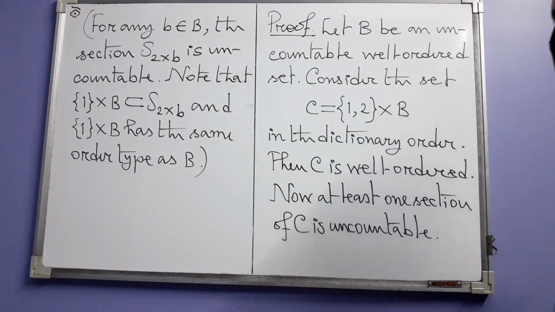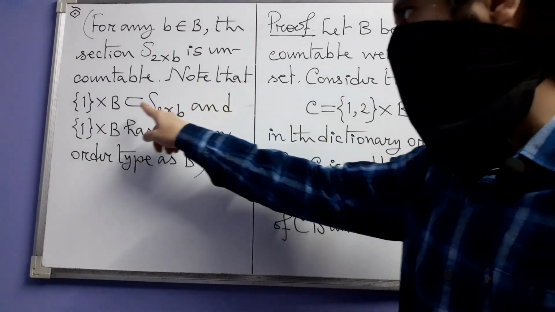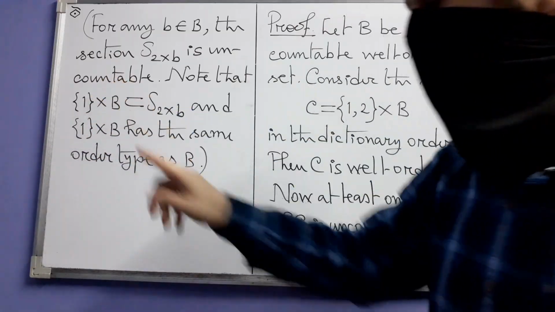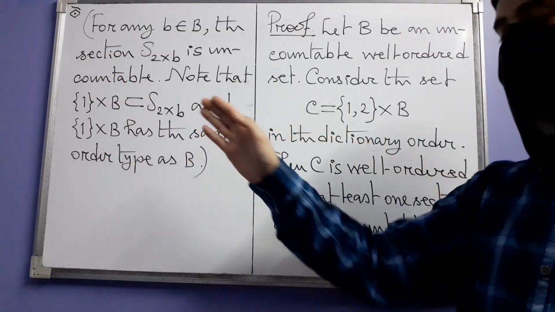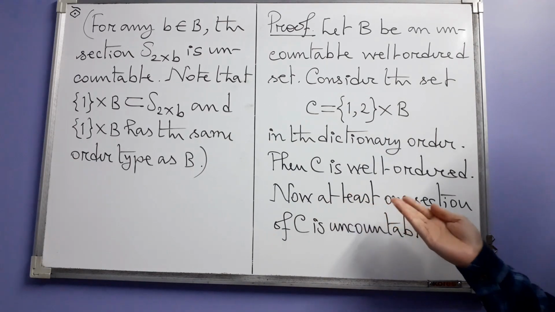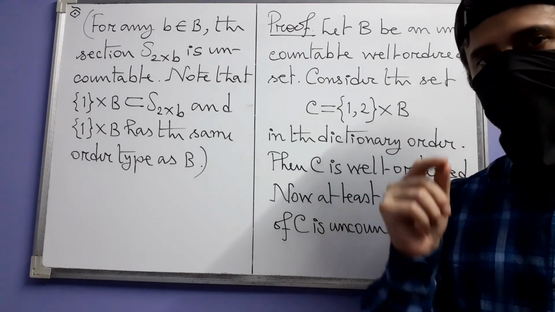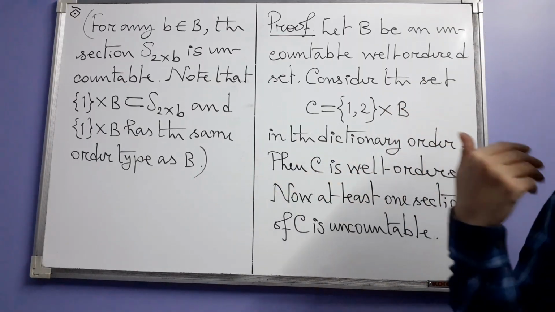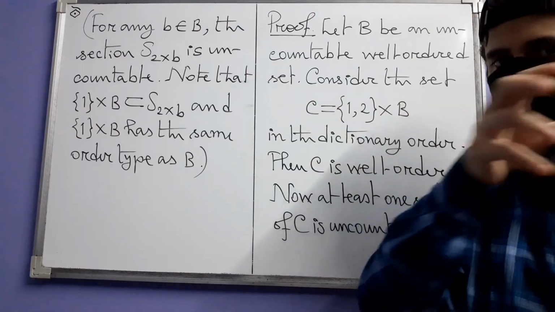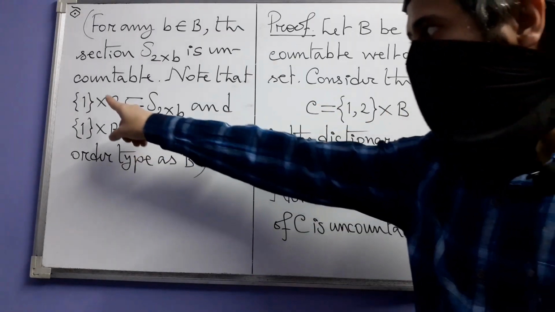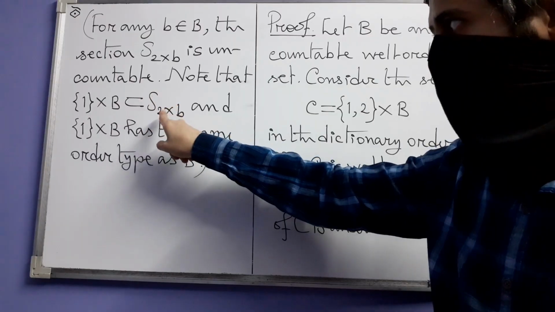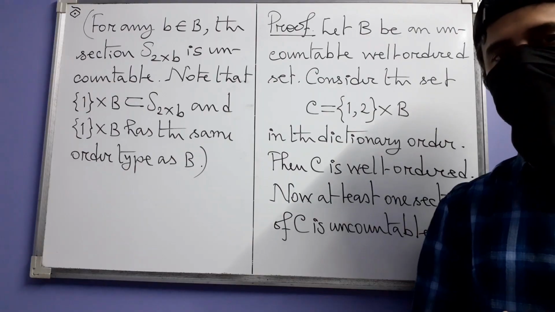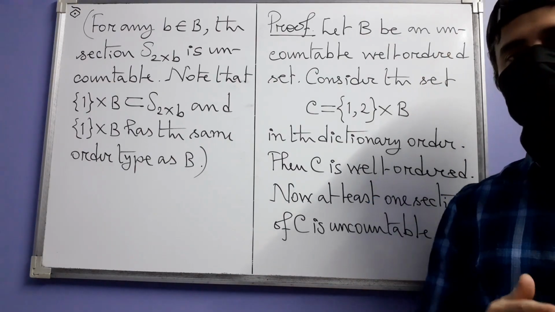Okay, fine. Now, the next thing to note is that this subset of C, 1 times B, is the set of those elements in C which have their first coordinates constantly 1. The second coordinates, however, are all the elements of B. You take all the elements and you get all these ordered pairs. These elements all belong to this section. Why though? Because by the definition of dictionary order, if you recall that image,